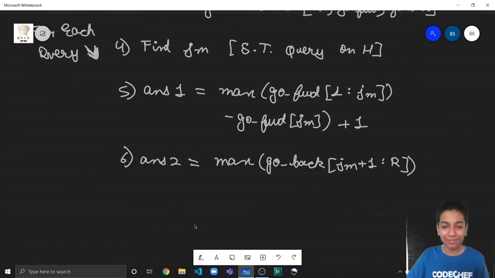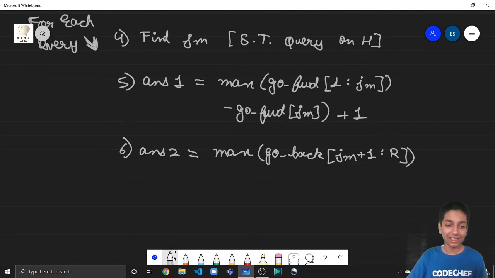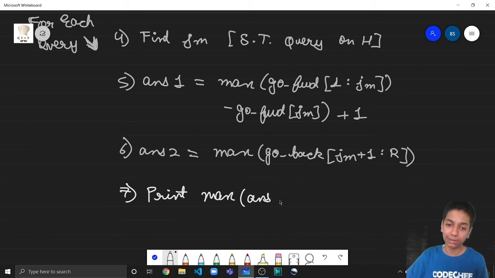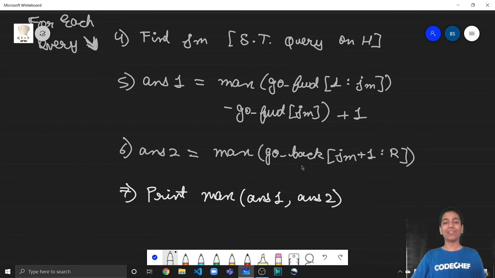And finally the answer. So let me just choose a different pen here. The seventh point will be to print the maximum of answer 1 and answer 2. Fine. So here we go, guys. We have discussed the full explanation, and this will fetch us 100 points.